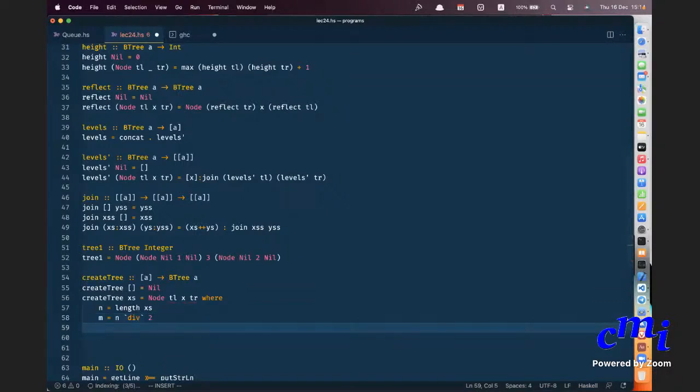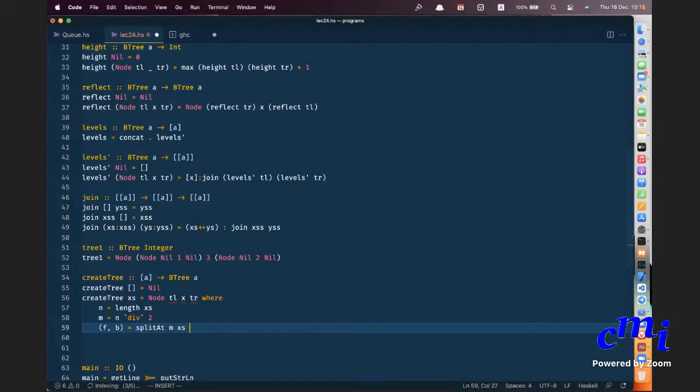And f, b equals split at m of x's. Now, if x's is exactly one element, where will that element go? Will it go to f or b? F.